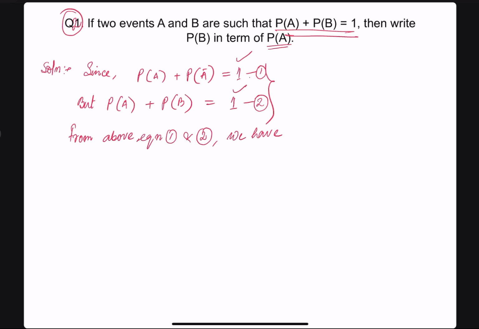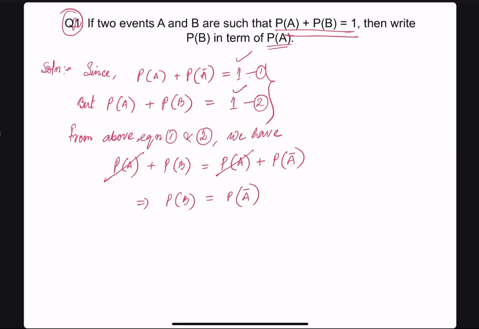That means if right hand sides are equal, then left hand sides will also be equal. Let us write down P of A plus P of B equals P of A plus P of A bar. Now when we look nicely, we can cancel P of A and P of A because they have the same values. So P of B equals P of A bar.